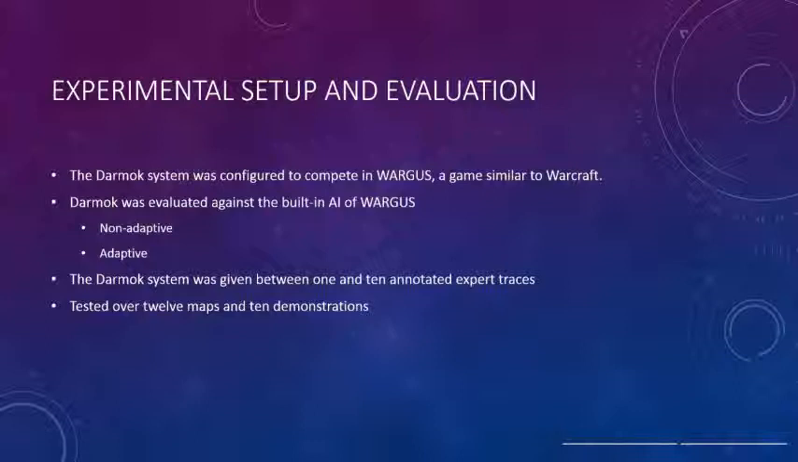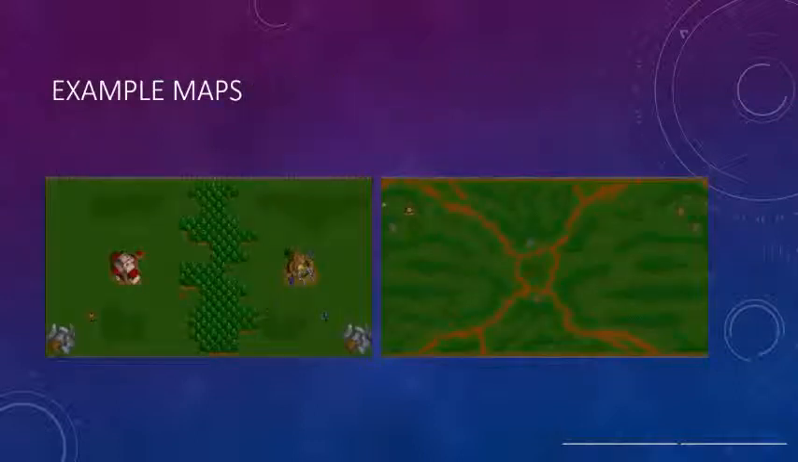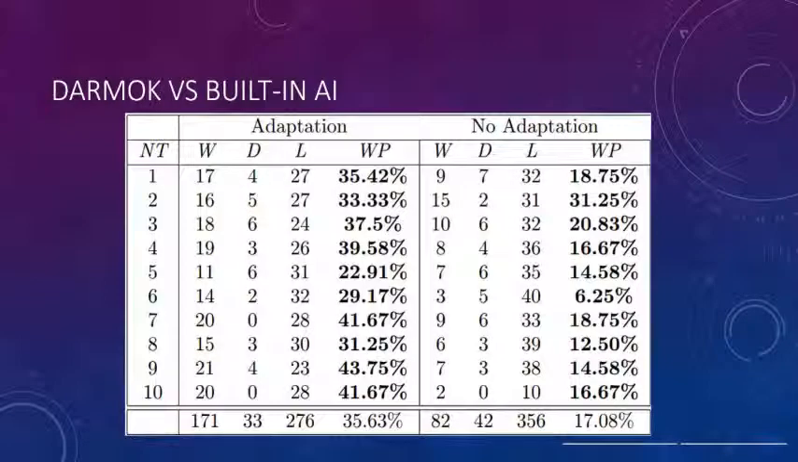The Darmok system was tested in both a non-adaptive mode and an adaptive mode. Pictured here are 2 example maps that were used. The shown maps demonstrate the variety of operating conditions that the Darmok system needed to operate in when facing the enemy AI. When placed against the built-in AI, Darmok acquitted itself well and displayed its adaptation capabilities over a series of expert traces. As the number of traces grew, Darmok was able to obtain a steadily higher win rate, as opposed to the system without adaptation.